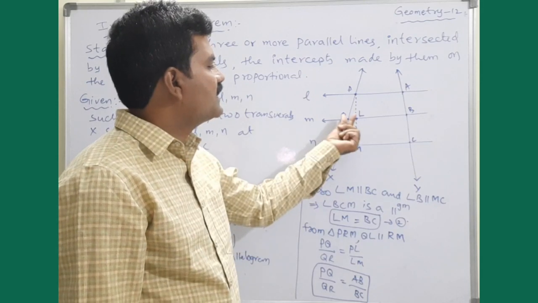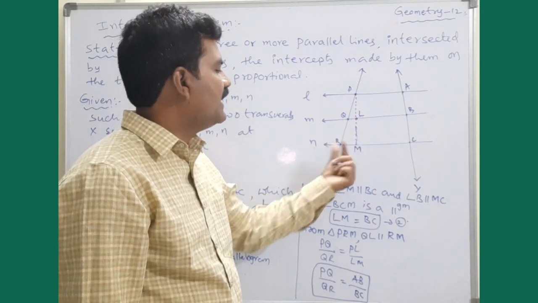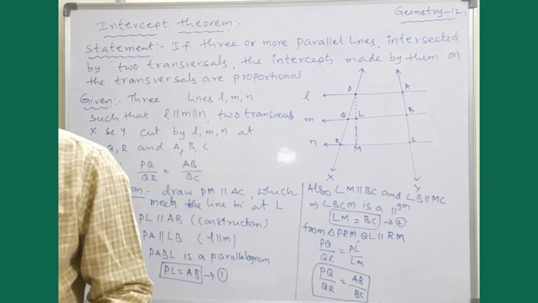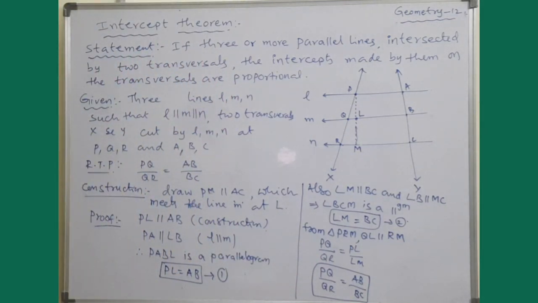Once again QL will be parallel to RM, and so we can apply the BPT theorem. With the help of BPT, we can prove that the intercepts made by transversals are proportional.